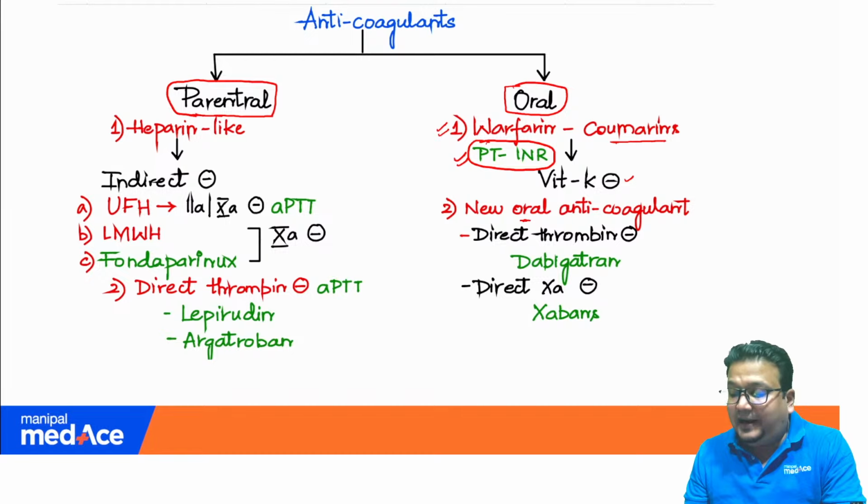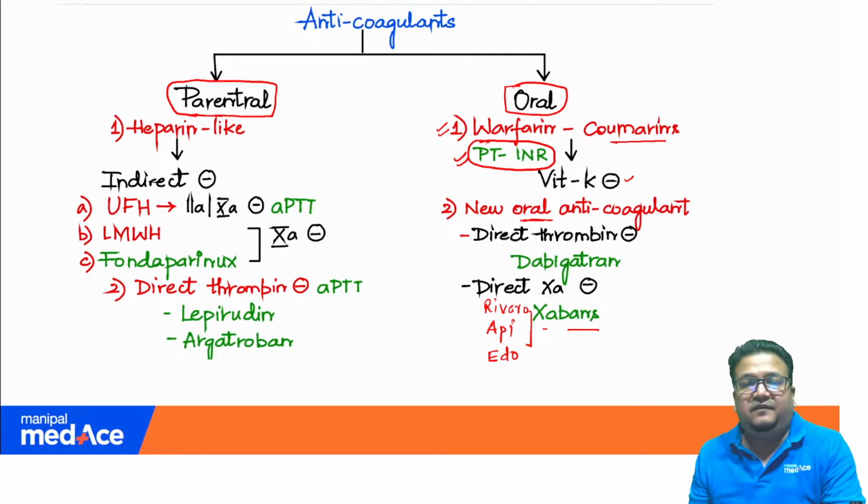Other oral anticoagulants are the newer direct acting ones. So we have the direct thrombin inhibitor dabigatran and direct 10 inhibitors, which are the xabans: rivaroxaban, apixaban, edoxaban.